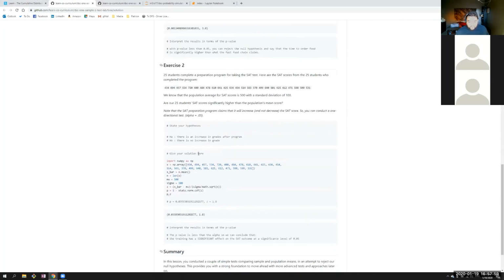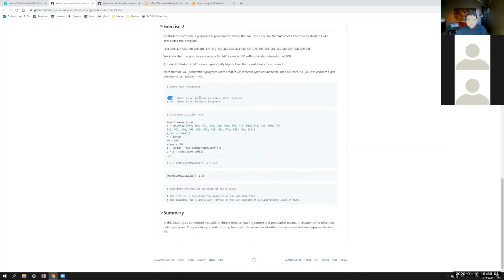So let's walk through it. The alternative is that there is an increase in grades. The null is that there's no increase in grades. Simple enough. We're going to pop all of their scores into an array. We have that up there. We're going to paste it.